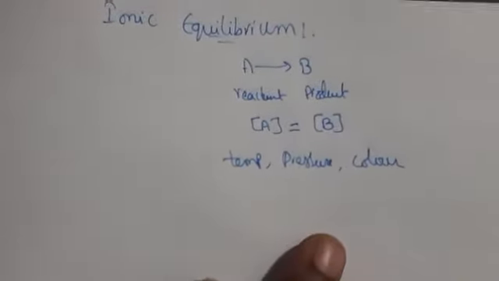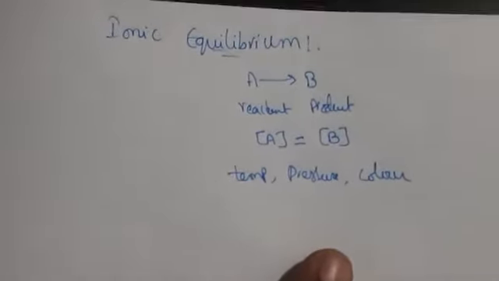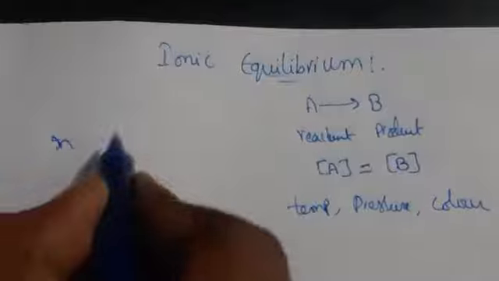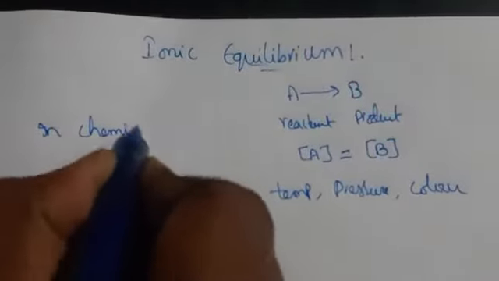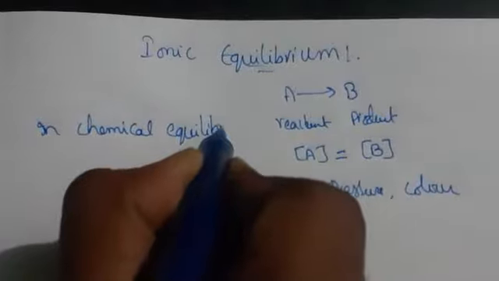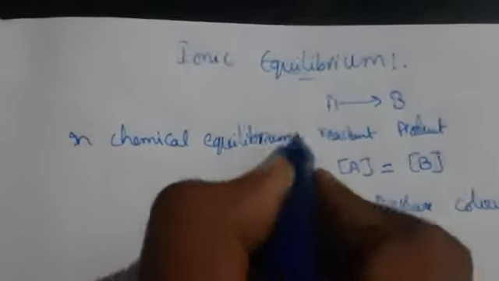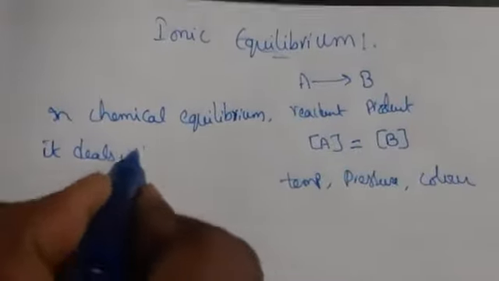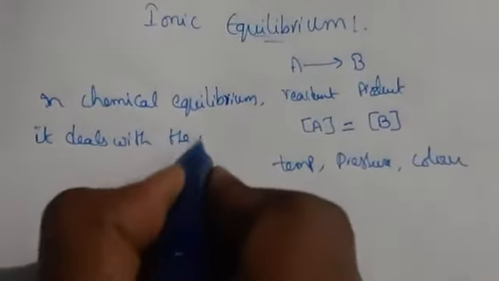So then what is ionic equilibrium? Generally in chemical equilibrium, what we have seen, the chemical equilibrium will deal only with the molecules.